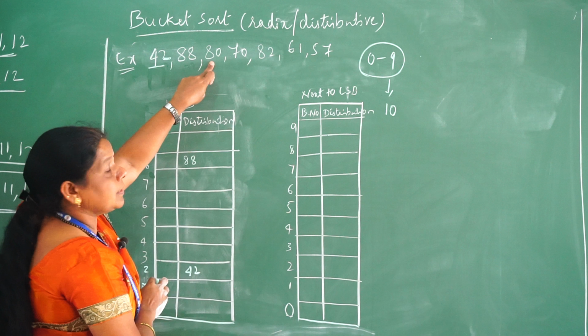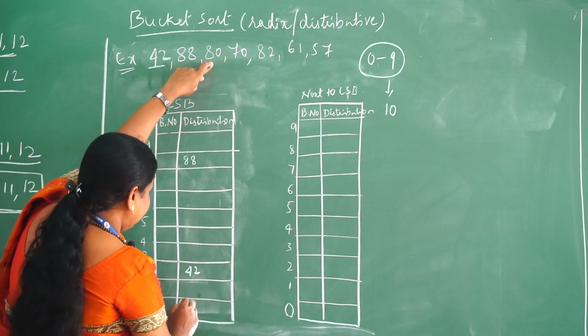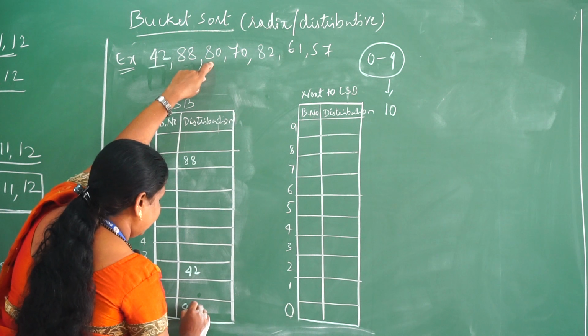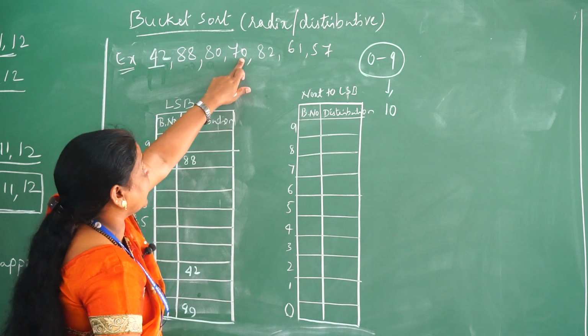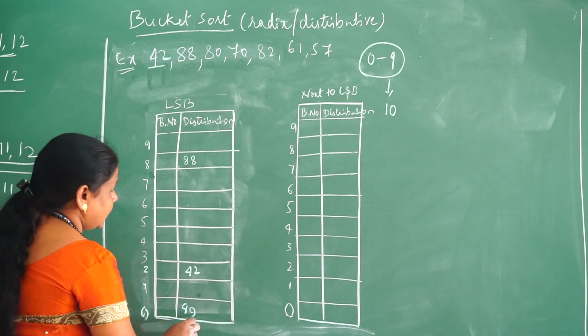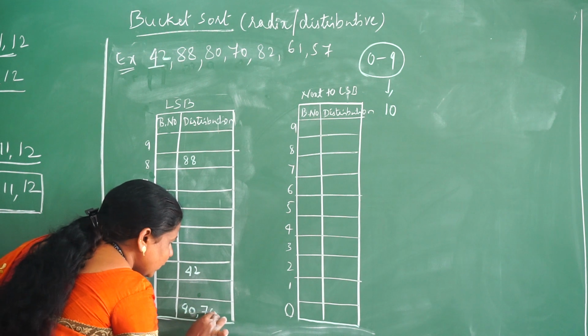Moving to the next, it is 80, the least significant digit is 0, so I will place that 80 in the bucket called 0. Now moving to the next one, 70, again the least significant digit is 0, so I will place that also in the 0th bucket.